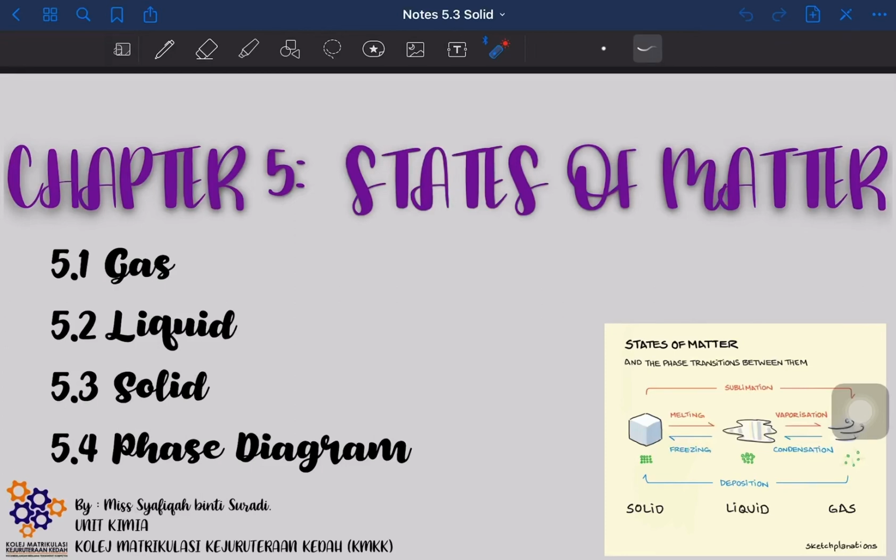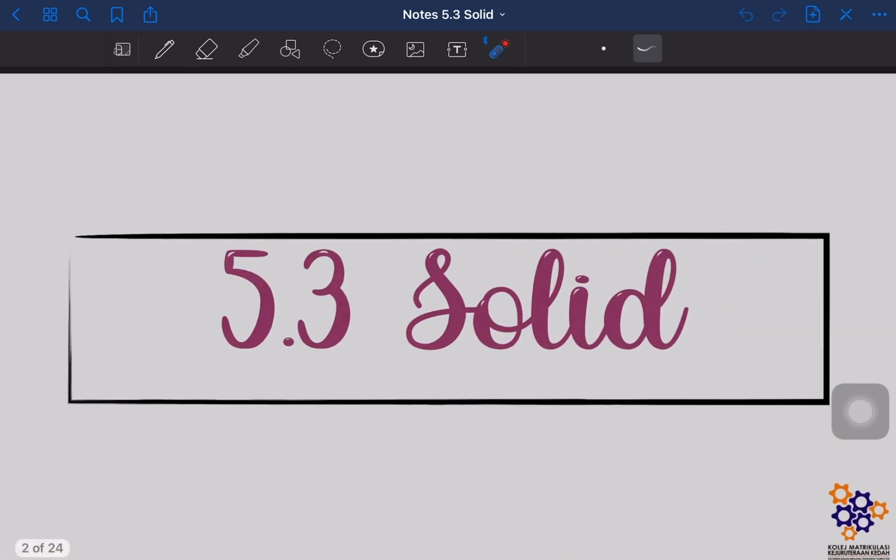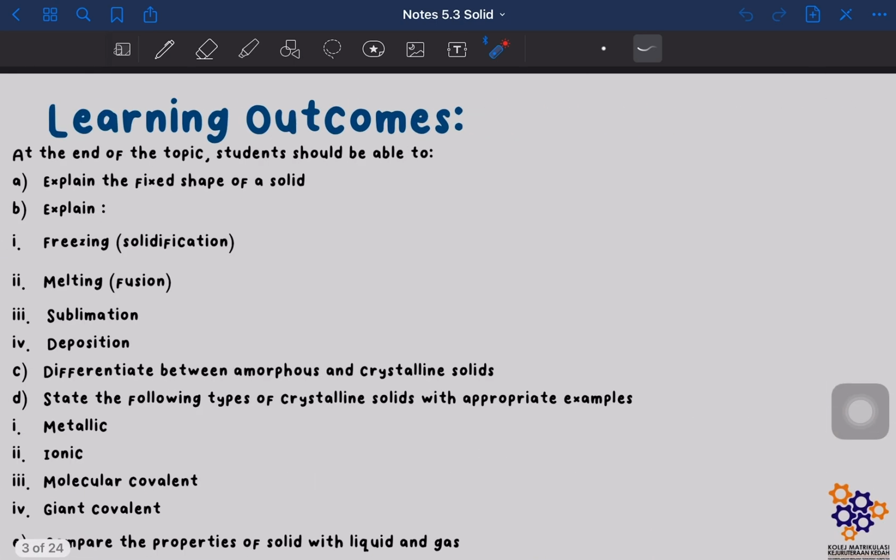Hi and Assalamualaikum everyone. Okay, so today we are going to continue with the third subtopic for chapter 5, which is 5.3 solid. Okay, so the learning outcomes that you are going to learn in this subtopic are, first one,